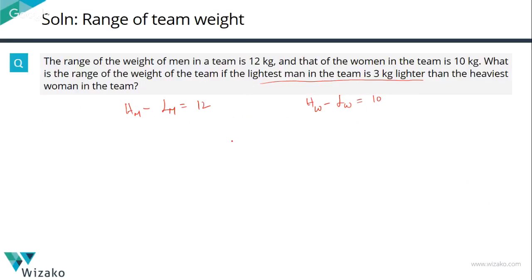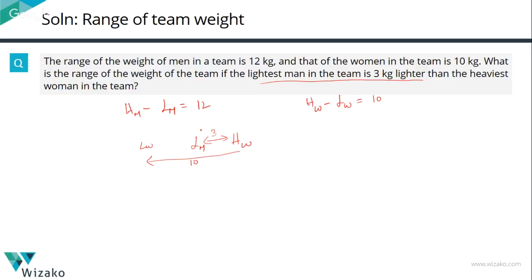So let's try and write these weights in ascending order. Here is the heaviest woman, and then there is the lightest man. The difference in their weights is equal to 3 kgs. The lightest woman is going to be to the left of the lightest man, because the lightest man is only 3 kgs lighter than the heaviest woman, whereas the lightest woman is 10 kgs lighter than the heaviest woman.